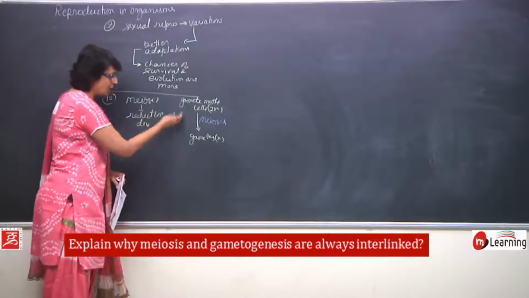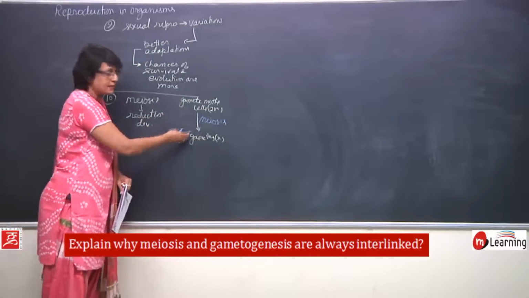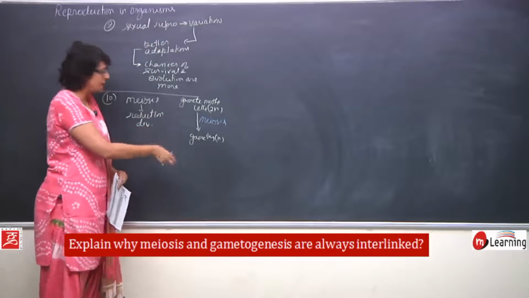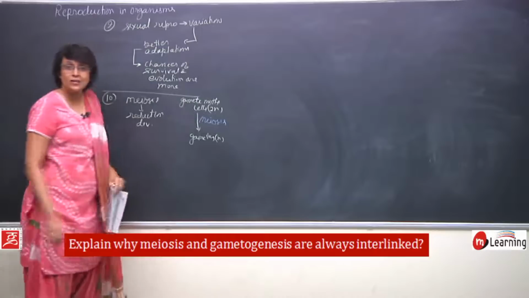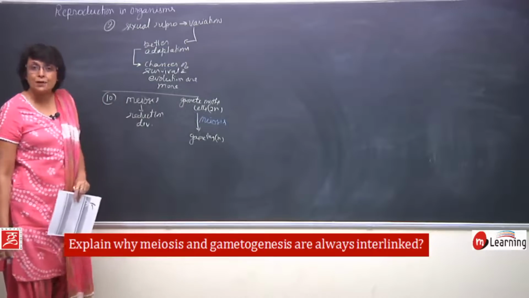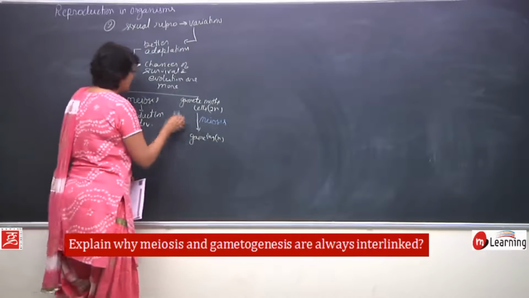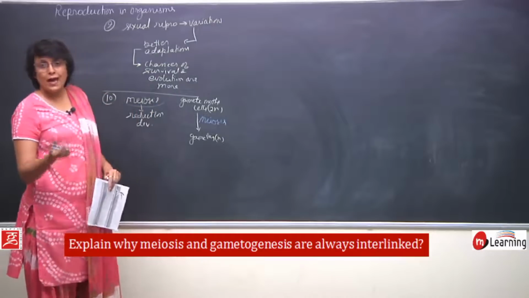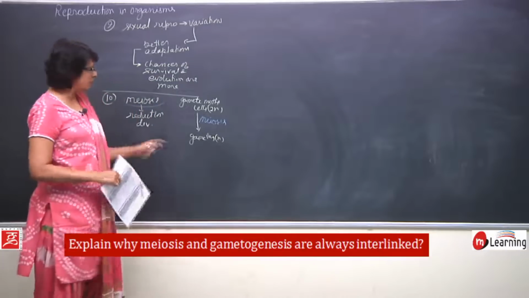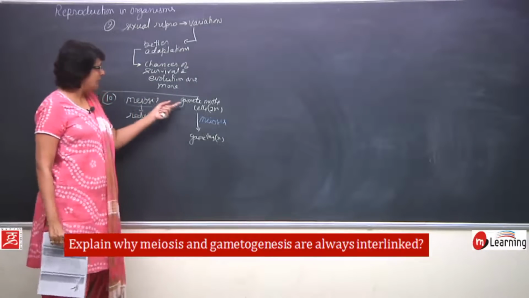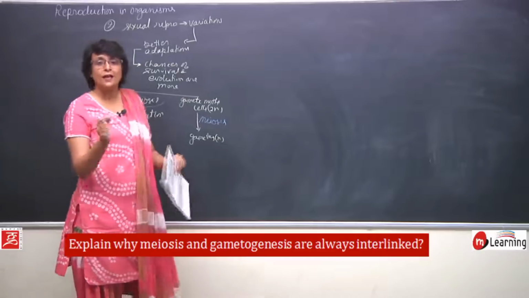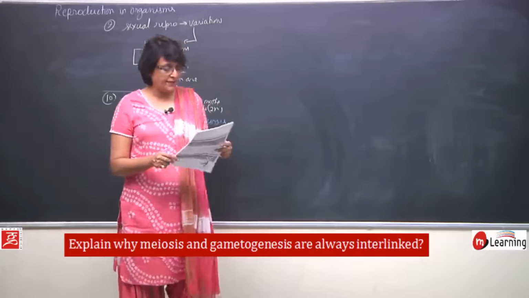So, if gametogenesis is taking place, the division which is involved, one of the mitosis also takes place, but one division which has to take place for gamete formation is meiosis. So, meiosis, whether you talk individually or as a part of gametogenesis, is a reductional division, and gametogenesis has to produce haploid gametes. So, they are interlinked basically.